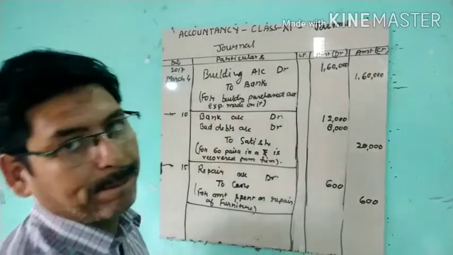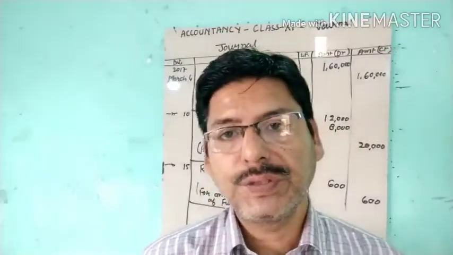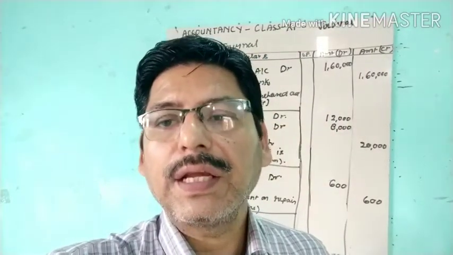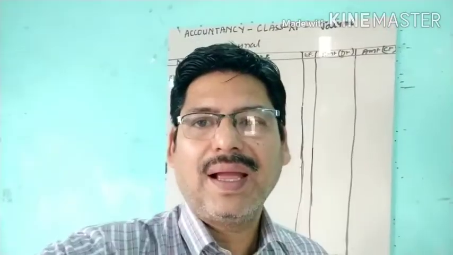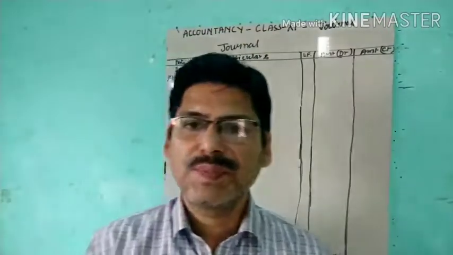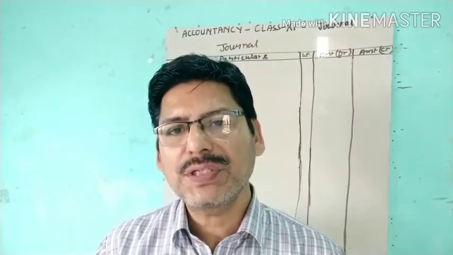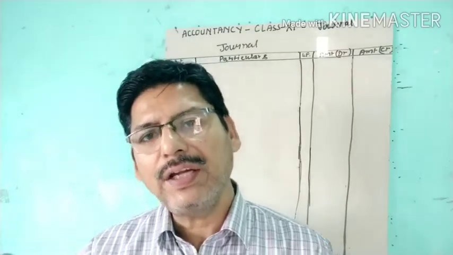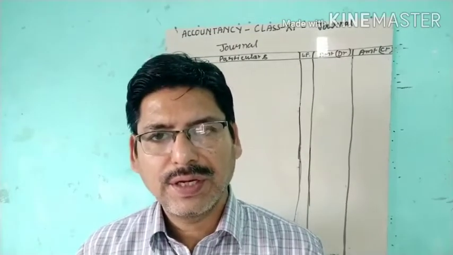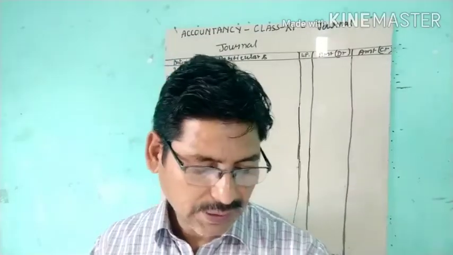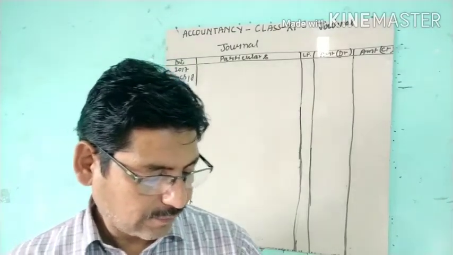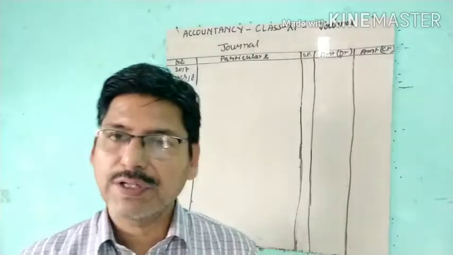Okay. And now the next transaction is this: proprietor withdrew for his personal use cash worth rupees 5,000 and 2,000 worth of goods.